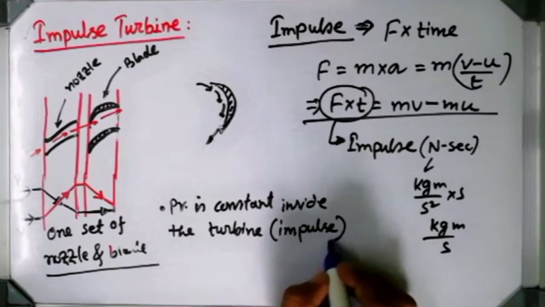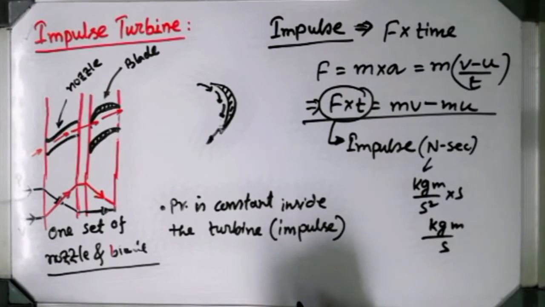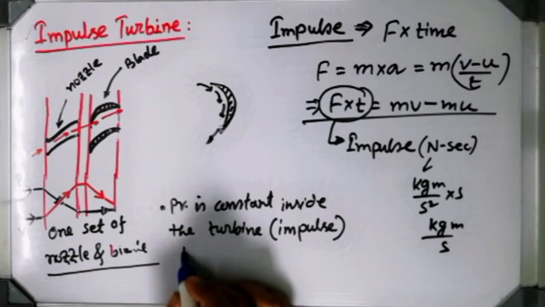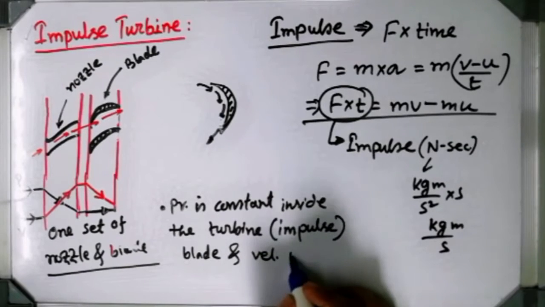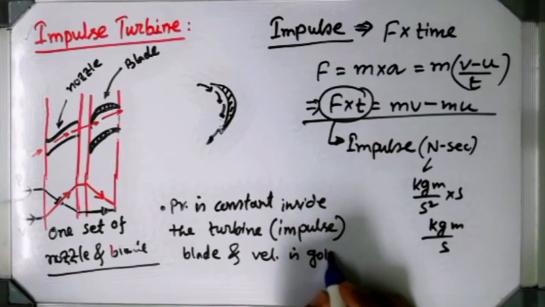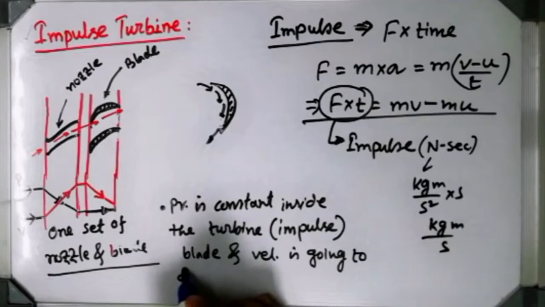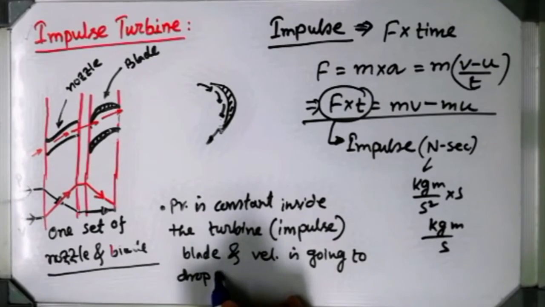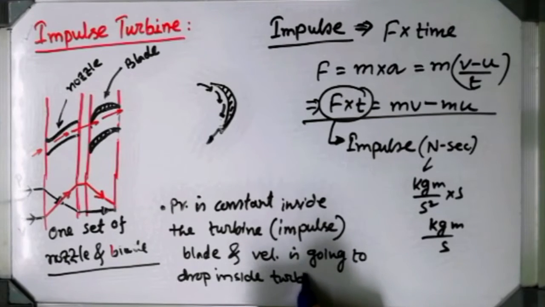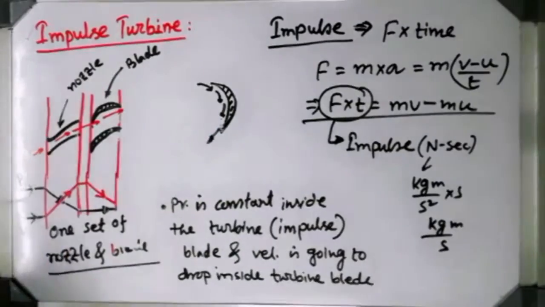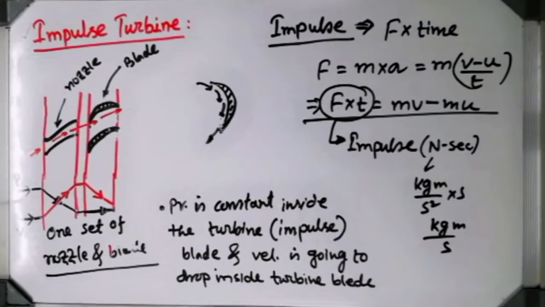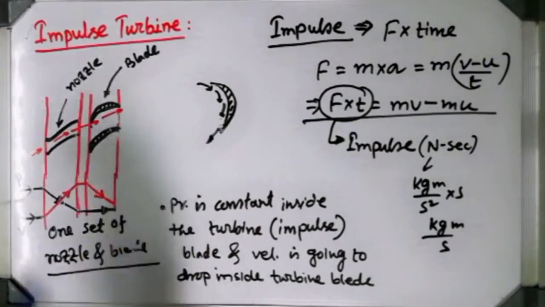It will differ for reaction turbine inside the turbine blades, and velocity is going to drop inside the turbine blade. That thing is actually going to execute inside of nozzle and inside of blade.